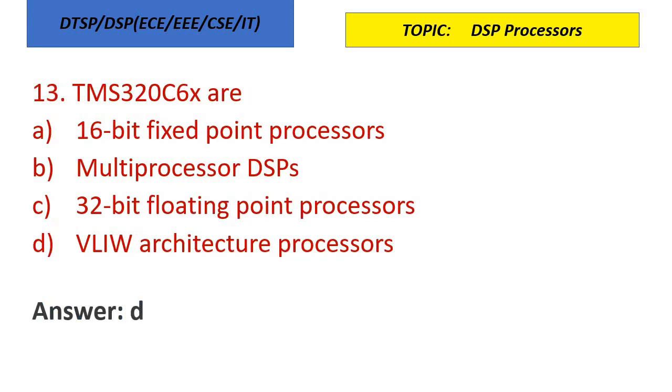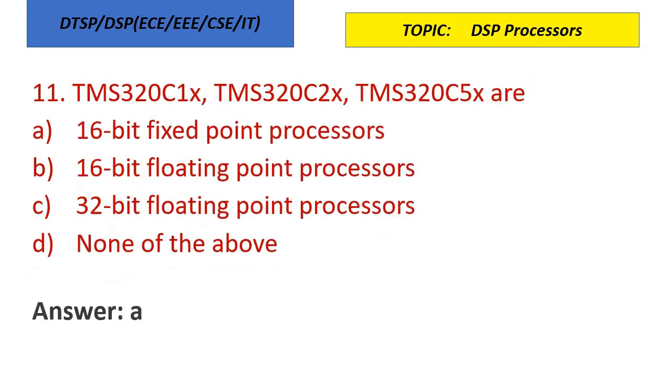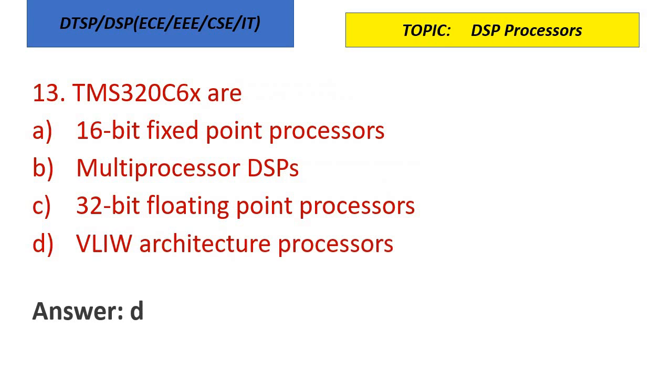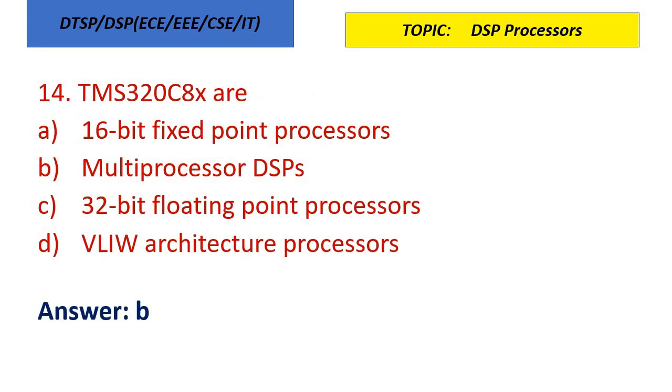Just have a review. 1X, 2X and 5X, 16-bit fixed point. And 3X, 4X, 32-bit floating point. 6X, VLIW architecture. And 8X for multiprocessor DSPs.